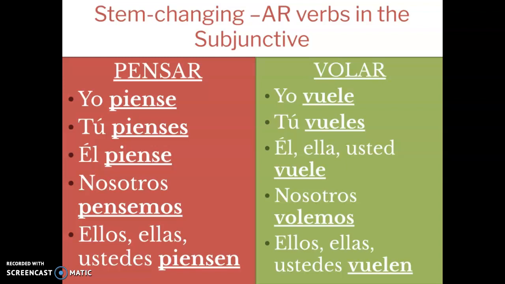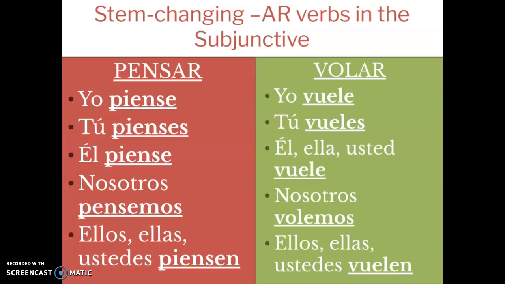For volar, this is an O to UE verb. So it's yo vuele, tú vueles, él, ella, usted vuele, nosotros volemos. Again, notice the no stem change there. And ellos, ellas, ustedes vuelen. So stem changers work the same in the subjunctive as they do in the present tense. I'm going to have you guys try some subjunctive stem changing verbs in a minute.